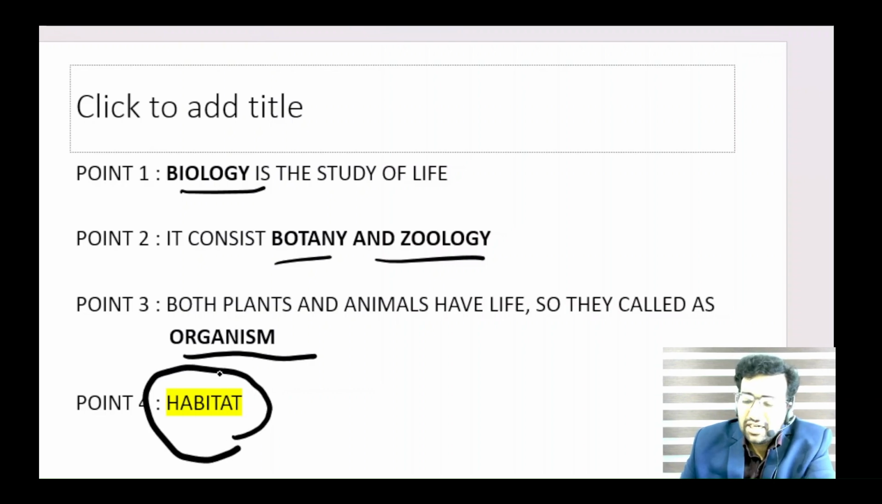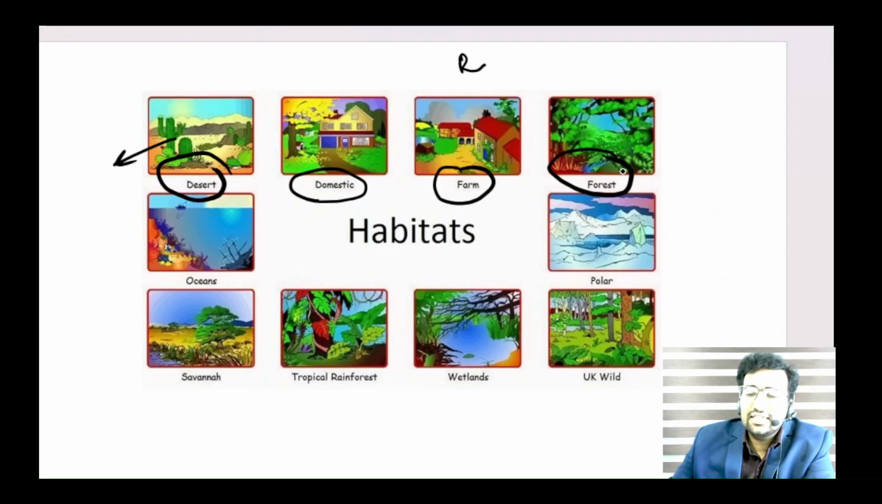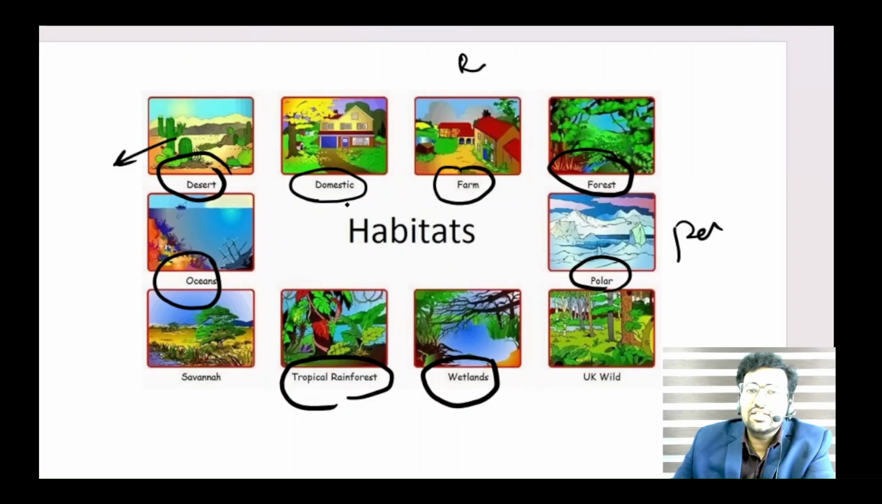What is really habitat? If you want to know what habitat is, first of all, I want to show you some habitats here. Desert is a habitat in which you can see the cactus plant. Domestic habitat contains humans. Farm habitat contains wheat, rice, etc. Forest contains plenty of trees, a habitat in which you can see several kinds of organisms. In the polar habitat, if you look at the polar region, you can see the penguin and some fishes. Wetland contains fishes and rainforest contains several plants and animals. Ocean contains plenty of fishes and other sea animals.